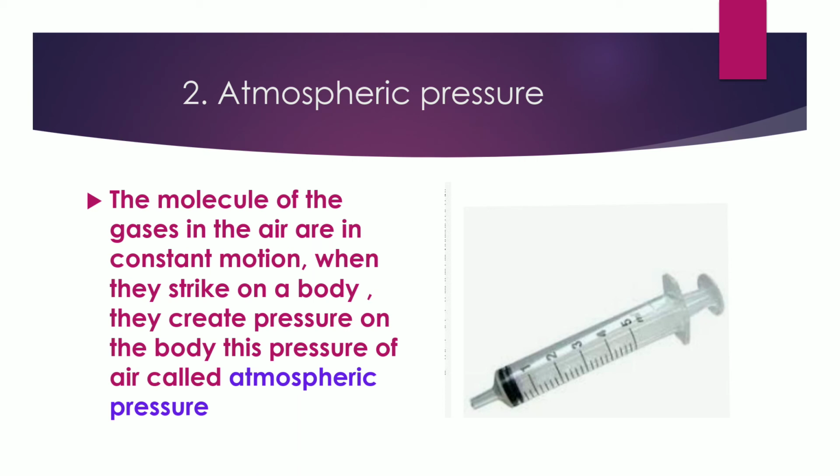If this experiment is repeated, holding the syringe in different positions like vertical, horizontal or inclined, the piston is found to go in to the same extent in all the cases. From this we can infer that atmospheric pressure is the same in all directions.